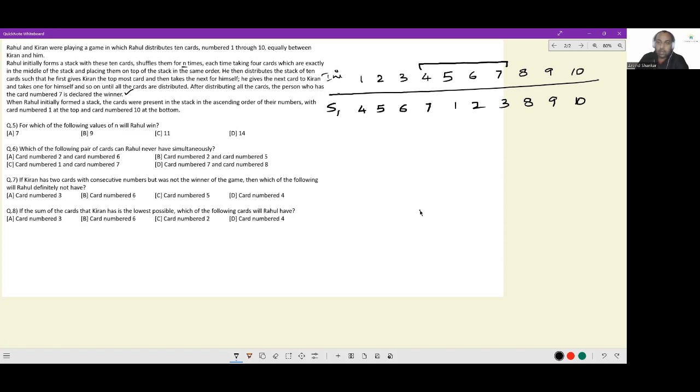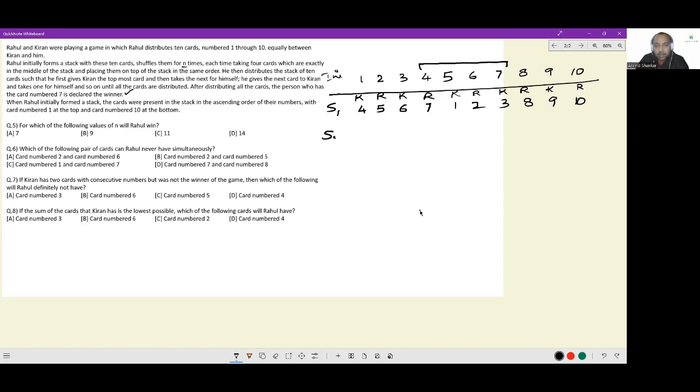The cards will be doled out this way: the first card goes to Kiran, then to Rahul, then to Kiran, then to Rahul, and so on. So if after one shuffle the game ended, Rahul would win. He has 7 coming to him.